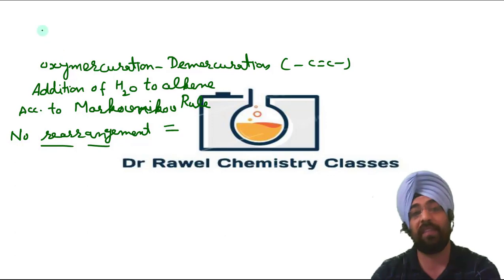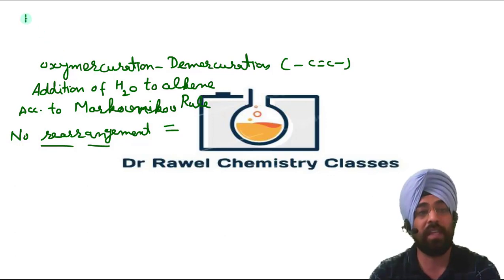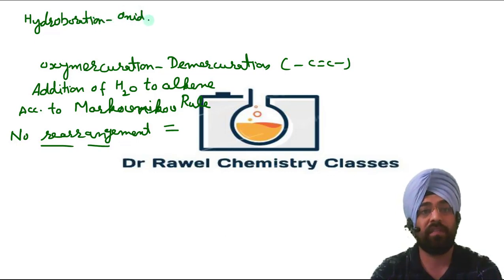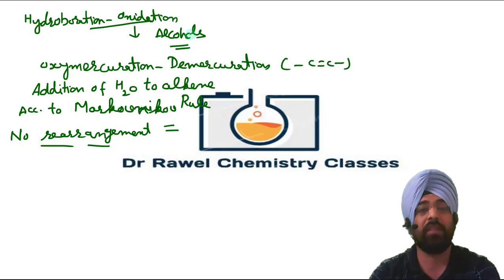In our next lecture we will study yet another reaction of alkenes to synthesize alcohols. It is the hydroboration-oxidation reaction. First we do hydroboration, then we do oxidation to get alcohols, and the addition takes place anti-Markovnikov. We will discuss it in our next lecture.